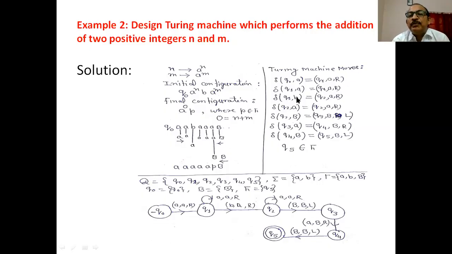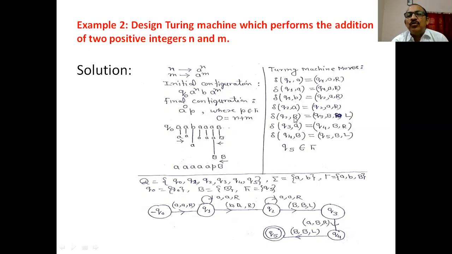We convert this b into a, go to the state Q2 and move in the right direction. Next, in state Q2, if we read a, we skip this a and remain in the same state.